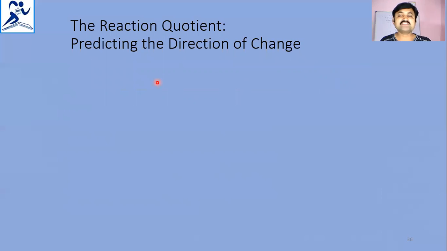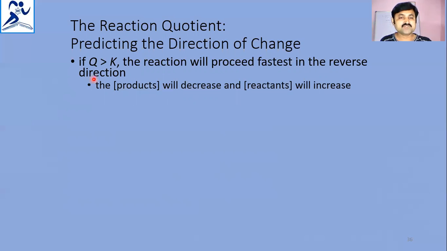That means in which direction the reaction proceeds, because we have two directions in a reversible reaction, forward direction and backward direction. Whenever the quotient value is greater than K, the reaction proceeds in the reverse direction, because the product concentration will decrease and the reactant concentration will increase.